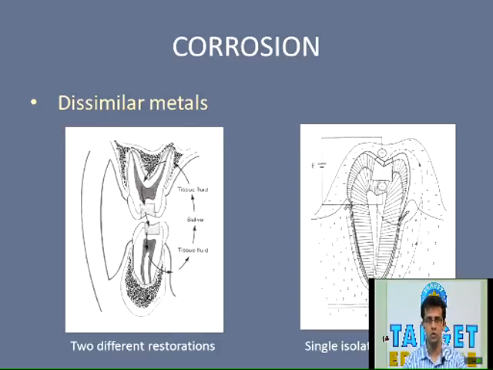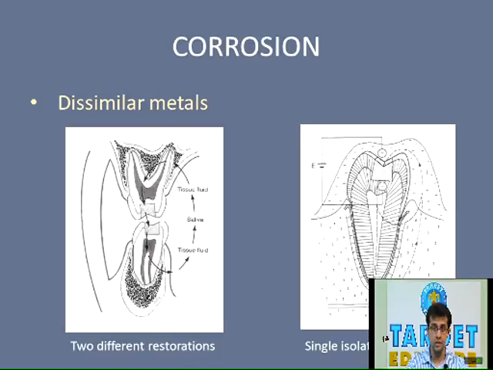These two being dissimilar restorations, if they come in contact, the electrolytic cell is completed. The circuit is completed and saliva acts as an electrolyte. When they are in direct contact, the patient may experience a galvanic shock. This is one of the reasons why bases are placed underneath the restoration, but usually dissimilar metals are avoided in the oral cavity.